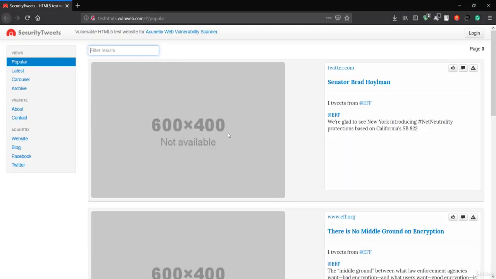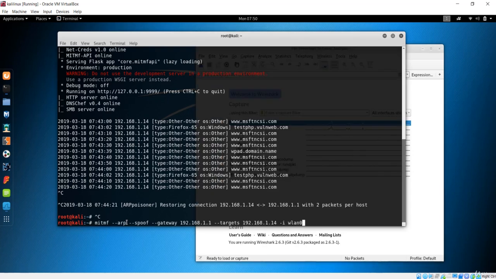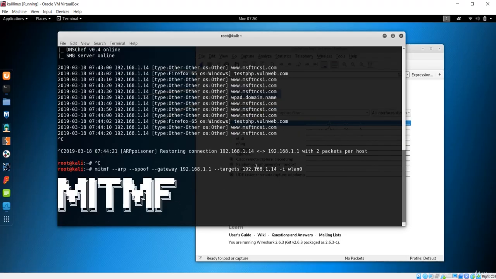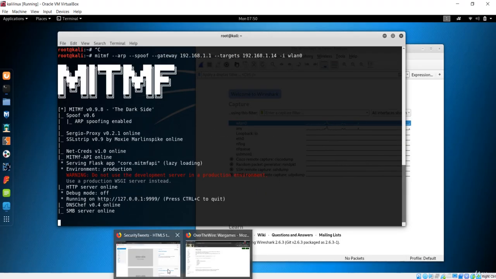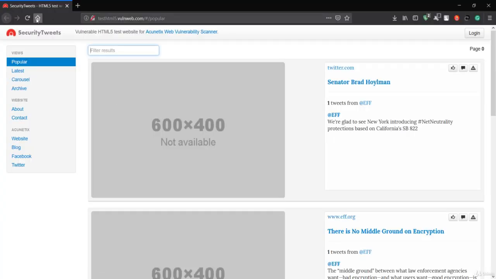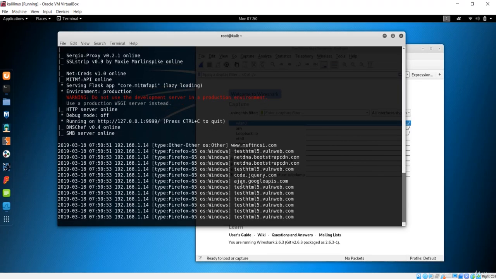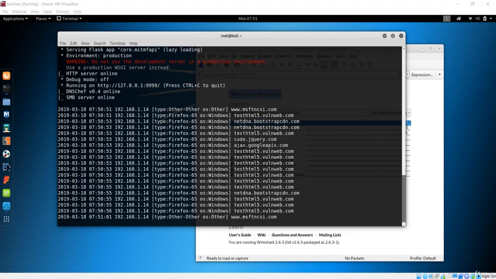So let's close this, and now if you want to try this, first of all you have to make the man in the middle. So this is the same command that we used in the previous lecture, which is basically the man in the middle framework. And let's run this first, and let's see if we can get it again, and let's refresh this page. Let's go back here, and you could clearly see again we have so much information giving us details about this traffic.